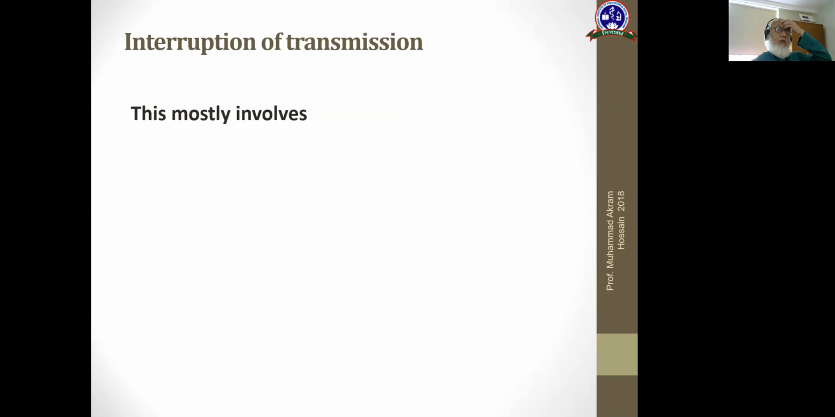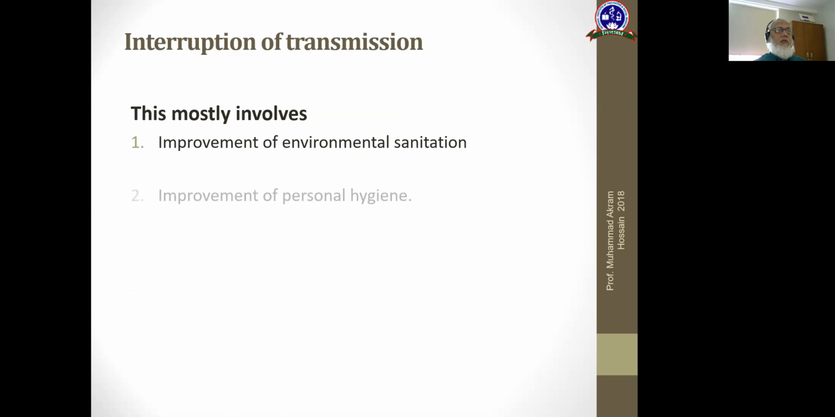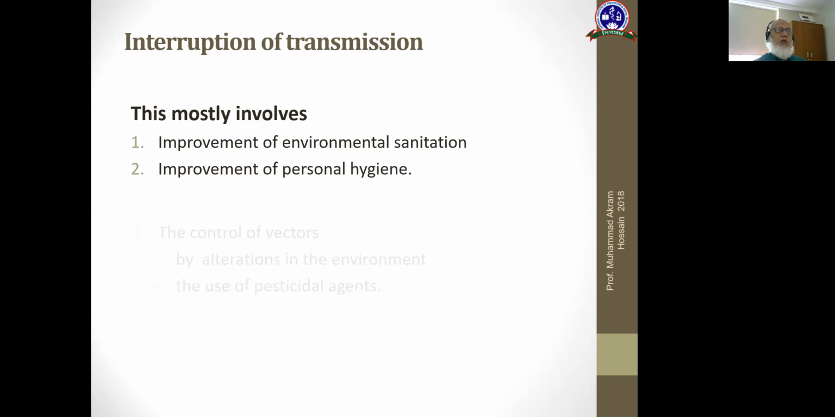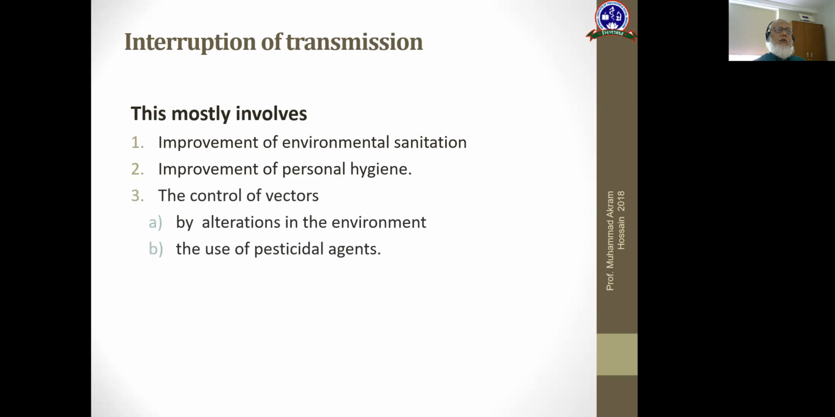Interruption of transmission mostly involves improvement of environmental sanitation. An example is cholera or diarrheal diseases. Improvement of personal hygiene: you see, in the COVID situation, hand hygiene is so important. Control of vectors by alterations in the environment and use of pesticidal agents, as used in malaria.